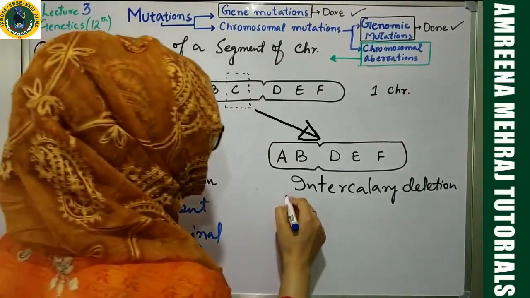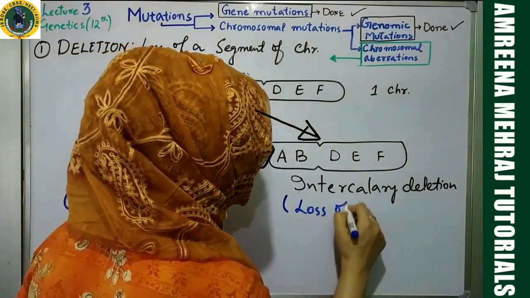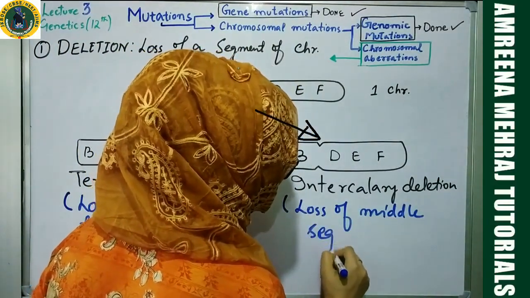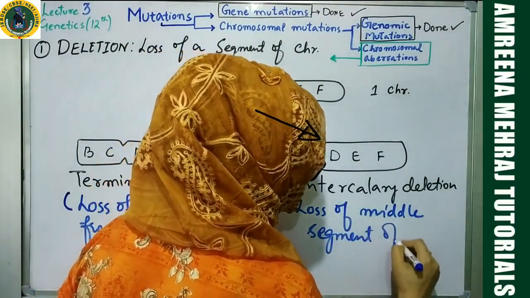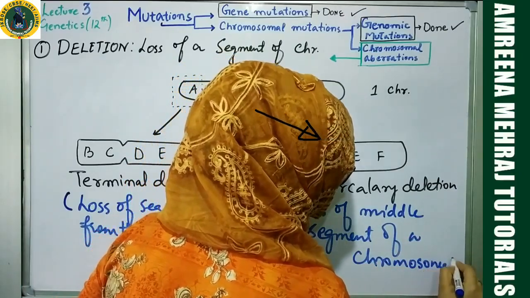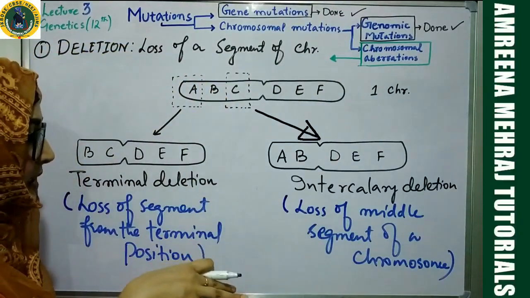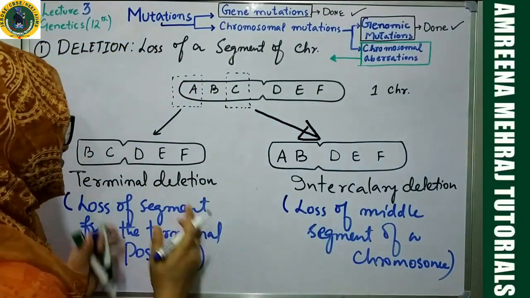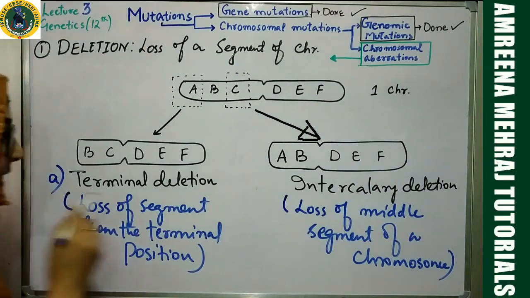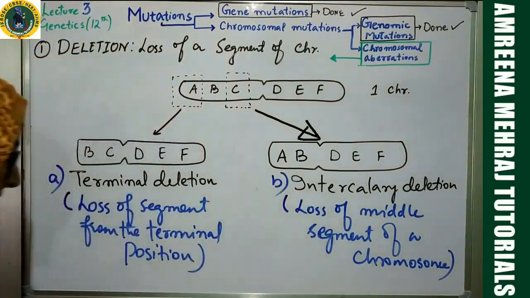In this case, there is loss of the middle segment of a chromosome. Very simple. That's why, whenever the middle portion is concerned, it's called intercalary. So you have two types of deletion. One is called terminal deletion, another is called intercalary deletion.